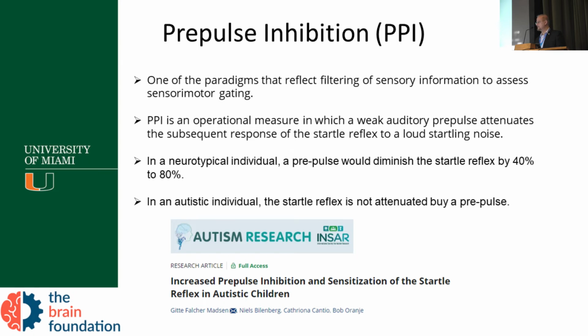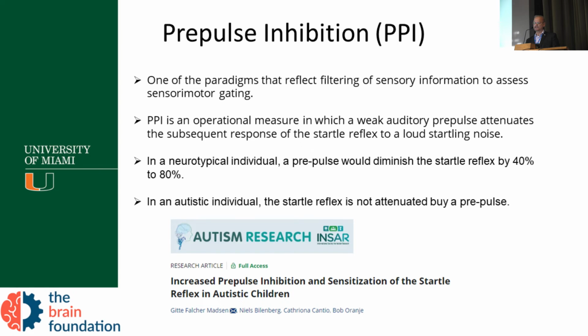Pre-pulse inhibition is another test that is actually very interesting because abnormal sensory processing is a hallmark of autism. I actually always thought it was not good that they didn't characterize sensory processing as one of the core problems with autism. And I see all the time with my patients that they have sensory disorders, sensory processing problems, and you know that with patients with autism, this is one of the hallmarks. And I'm going to show you this pre-pulse inhibition testing that is very interesting.